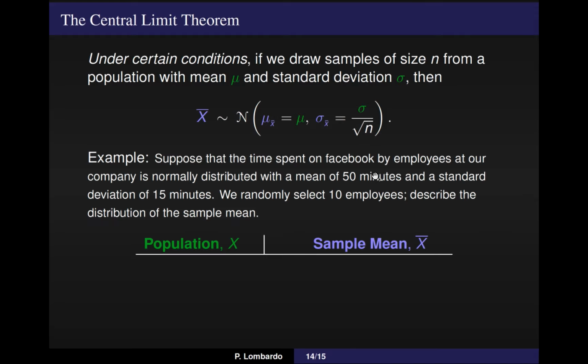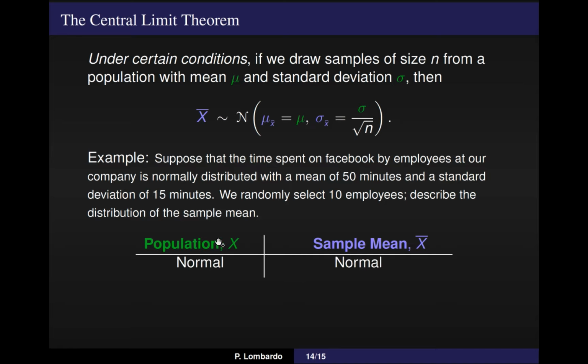Okay, so for example, suppose the time spent on Facebook by employees at our company is normally distributed with a mean of 50 minutes and a standard deviation of 15 minutes. So this is for an individual employee. On average, we expect an individual to have a mean of 50 minutes on Facebook with a standard deviation of 15. Now, if we start working with a group and we select 10 employees, so now we're sampling a group of size 10 from a population, we want to describe what is the distribution of the sample mean random variable.